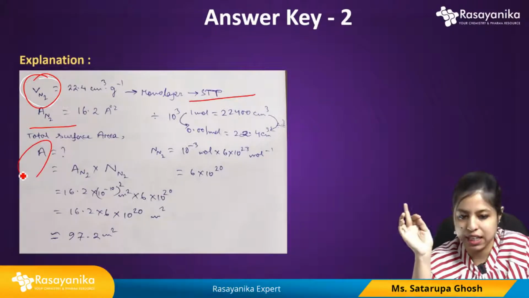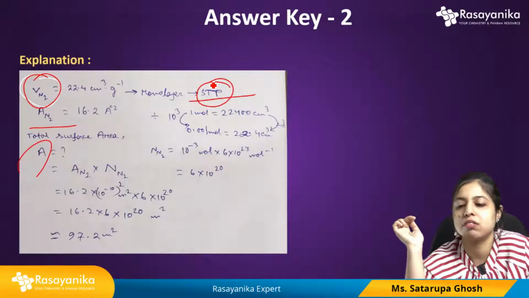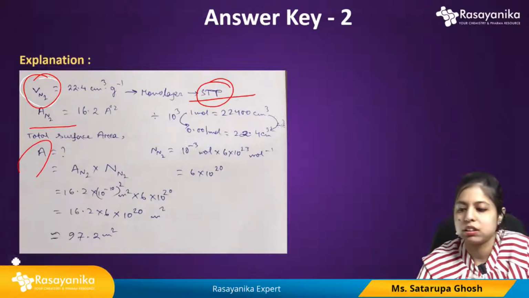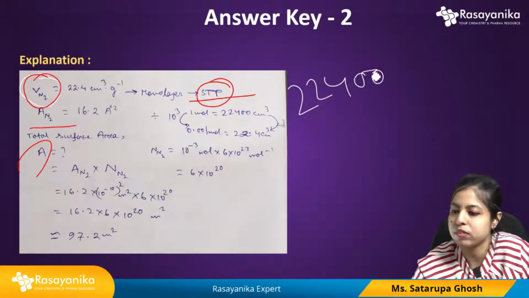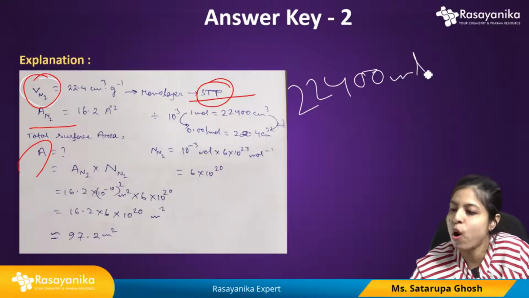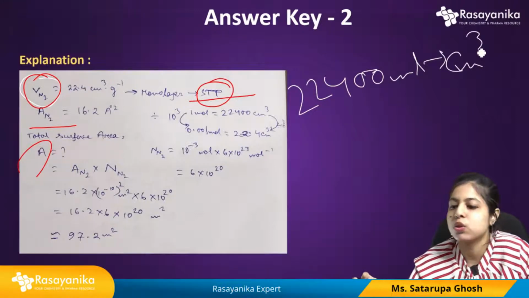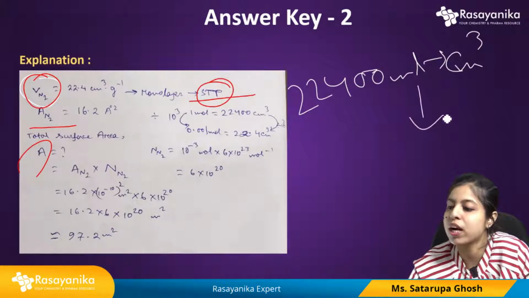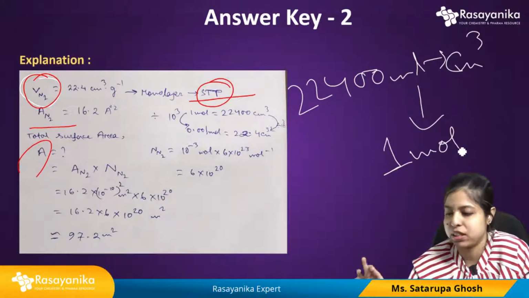So if we see for this, the volume is like this. For STP, we all know this, that is 22,400 ml will be the volume, or we can say centimeter cube, right? So 22,400 centimeter cube volume for 1 mole of gas, or whatever the element.